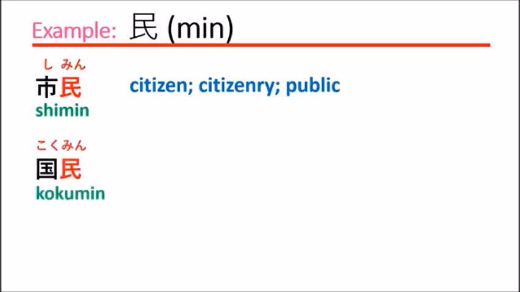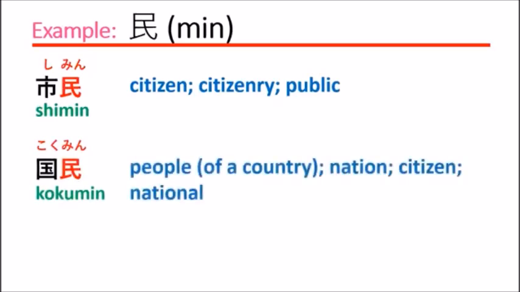Kokumin means people of a country, or nation, or citizen, or national, like this. You see that "koku" has the meaning of country, right? So min means the people. So people in the country means the nation, or the citizen, or the national. They have meanings like this. When you translate to English, it depends on the sentence or the situation you are talking about. So you just need to know the meaning of the kanji, right?